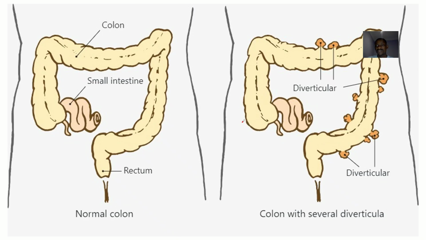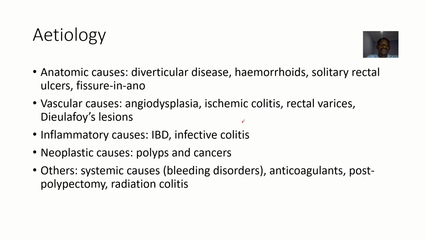All right. So we have discussed the lower GI bleeding and we have discussed several disease conditions that could lead to lower GI bleeding, right? Diverticular disease, diverticulitis, sigmoiditis, proctitis, proctosigmoiditis, and the rest of them. Okay. So we get to look at the possible things that could cause, right? So it could be anatomical causes like diverticular disease, hemorrhoids, solitary rectal ulcers, and fissure in anus. It's basically having all those, what, fissures in the anus, right?